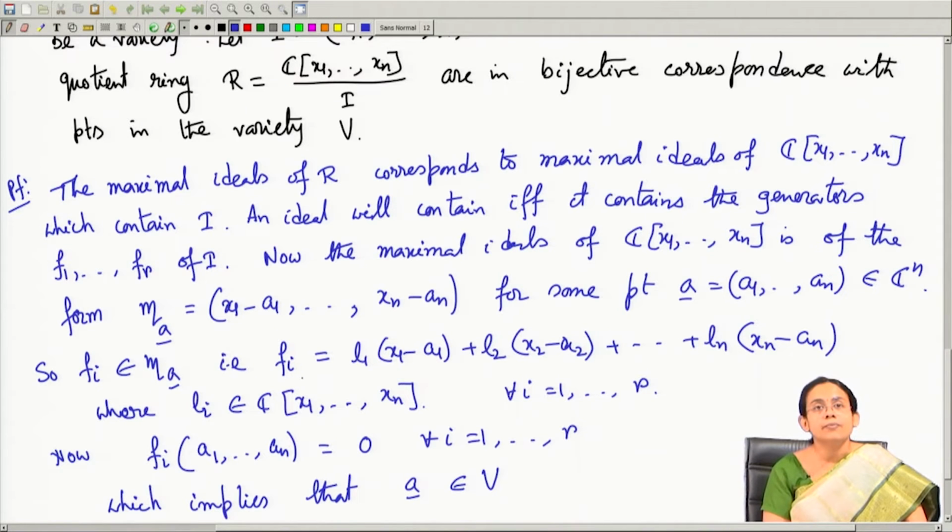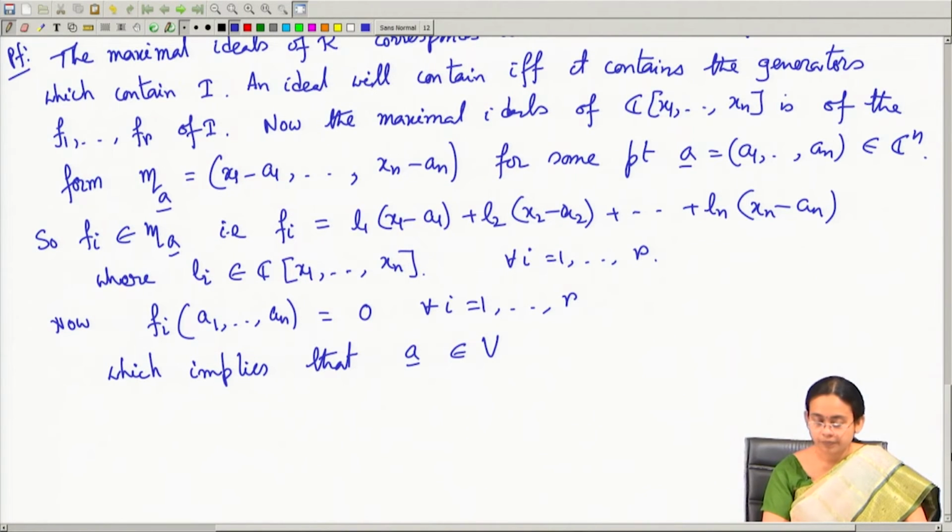That means these Fi can be written as a linear combination of these linear polynomials, and hence if I evaluate all these Fi's at this point a bar, then it is 0. That means a bar is a common solution of this system, so a bar is in V, and if you go through the reverse process, that is also true. So, this proves that the maximal ideals of this quotient ring are in bijective correspondence with the points in the variety.